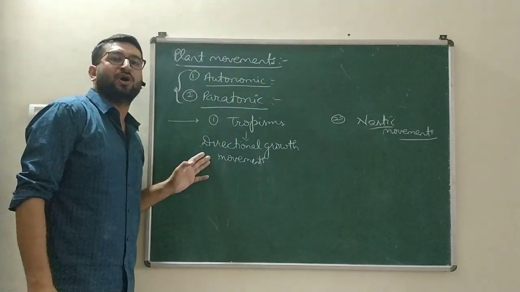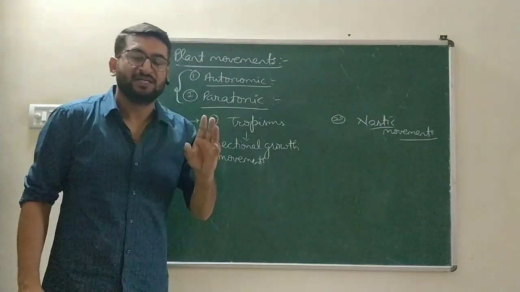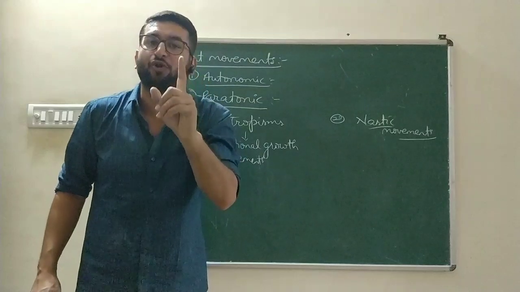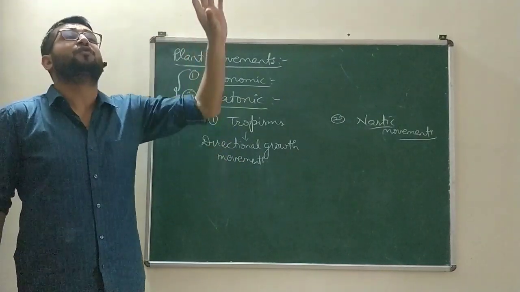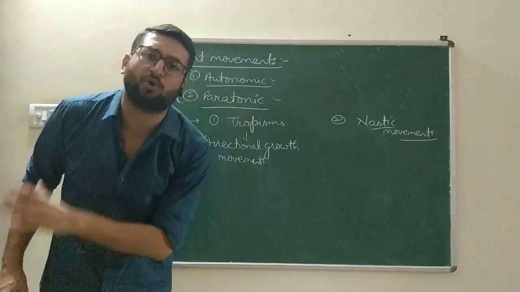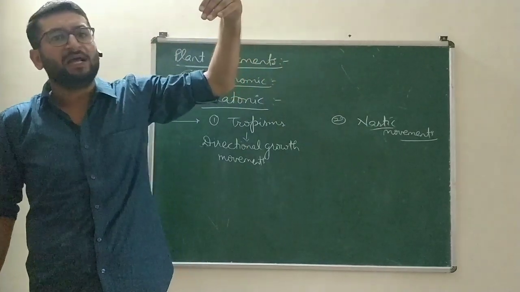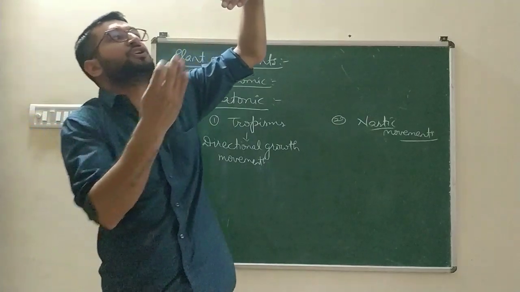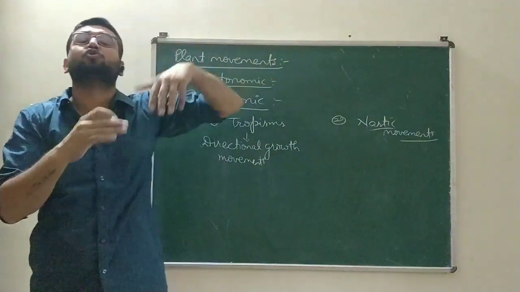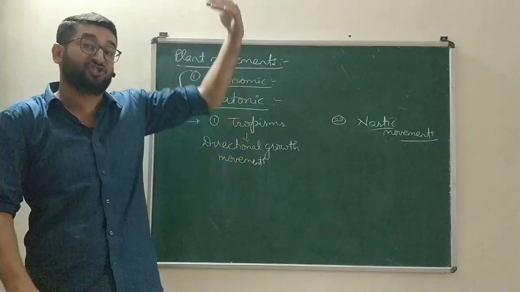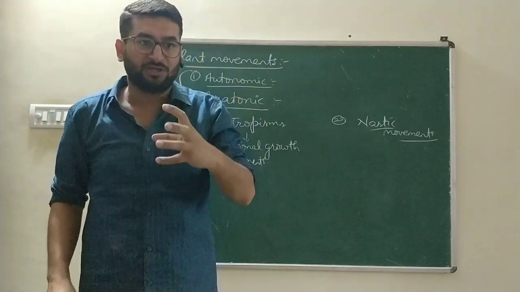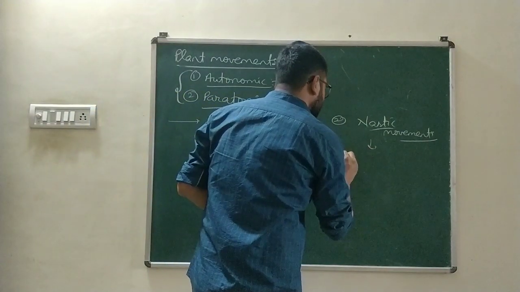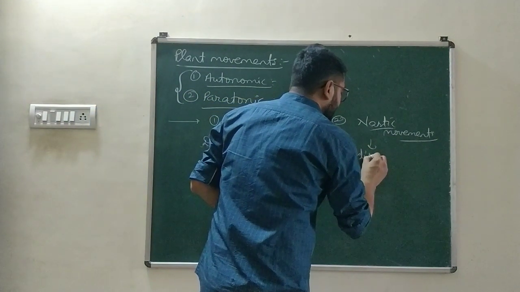In these movements, the plant part that grows will either be in the direction of the stimulus, that is known as positive tropism, or it will be opposite to the direction of the stimulus. If the stimulus is coming from this side, the direction of growth will be the other way, or if the stimulus is coming from here, the direction of growth will be towards it. So these are the two tropism movements in which the direction of stimuli will depict the direction of response, whereas the nastic movements are non-directional movements.